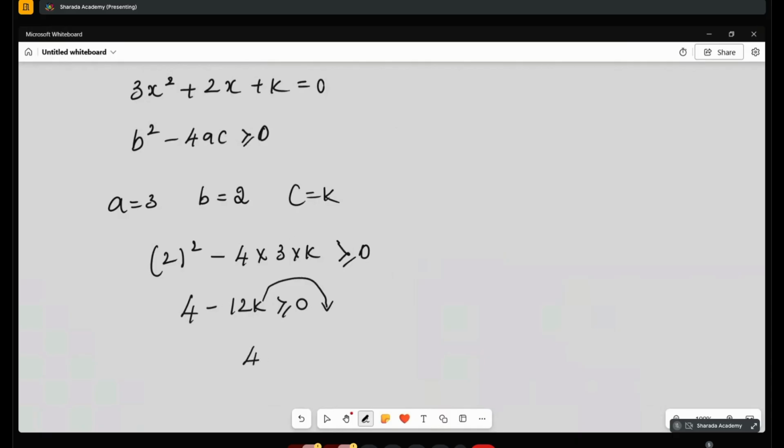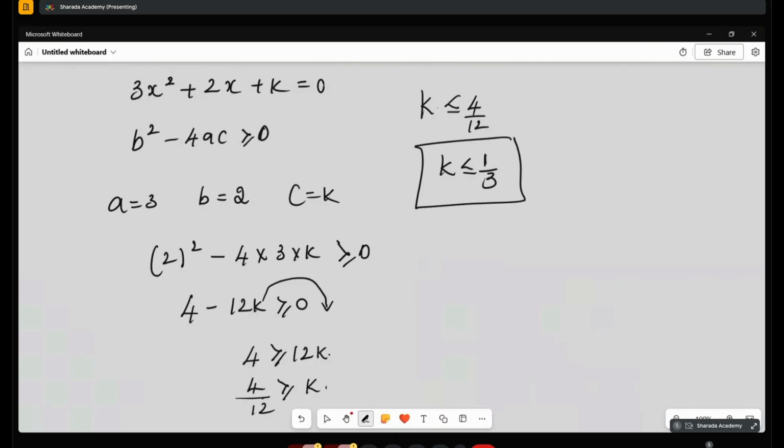Now 12k I will shift to this side because minus will not be there. So 4 should be greater than or equal to 12k, or 12 if I shift here, 4 by 12 should be greater than or equal to k. That means k should be less than or equal to 4 by 12, or k should be less than or equal to 1 by 3. When it is real root, it will be like this, not equal. Okay, understood?